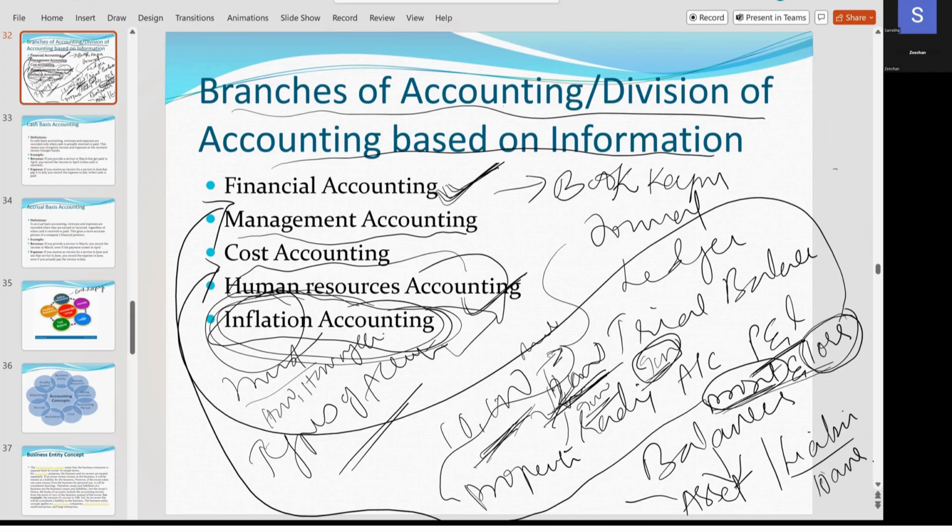So how many types of accounting are there? Financial accounting. What does management accounting say? If you are getting profit, where to invest profit. What does cost accounting say? If you are getting loss, how to reduce your loss by reducing expenditure. What does human resource accounting say? What type of employees you have to recruit in your organization so that you'll be getting profit. And what does inflation accounting say? If prices are increasing continuously, how to control those prices and maintain your profit.